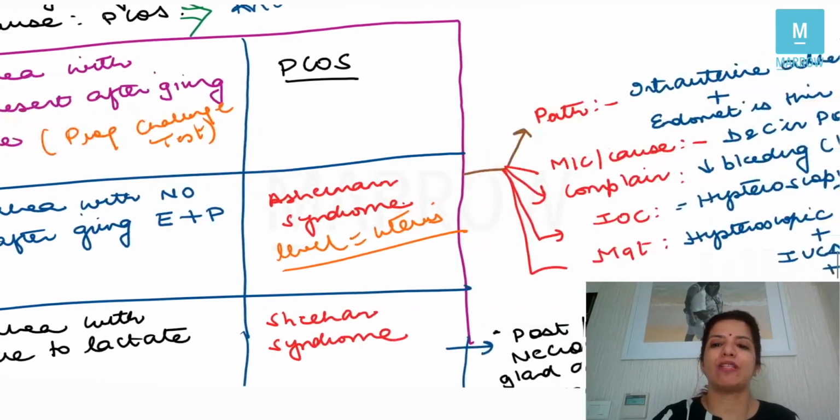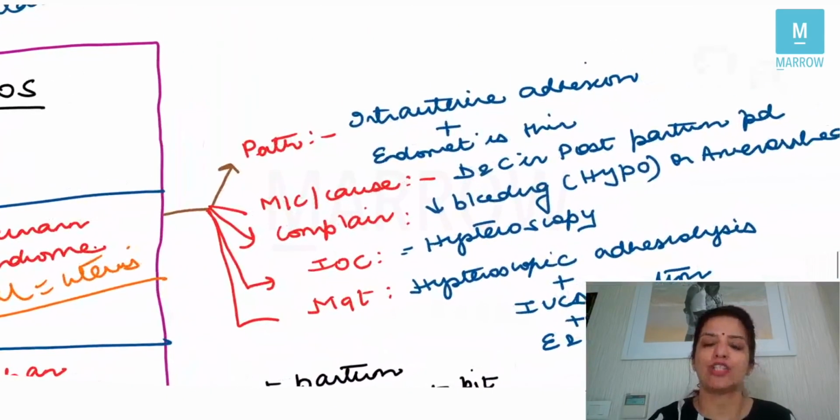So what happens in Asherman syndrome? The question they ask you is, in Asherman syndrome, the problem is that there are intrauterine adhesions. So that is why I said the problem is in the uterus, and the endometrium is thin. That is what happens in Asherman syndrome. The most common cause of Asherman syndrome is a dilatation and curettage done in the postpartum period. Because here the endometrium is thin, this thin endometrium will be shed at the time of menstruation, and that is why the patient complains of less bleeding, and the term used for less bleeding is hypomenorrhea, or later on the patient can come to you with amenorrhea.